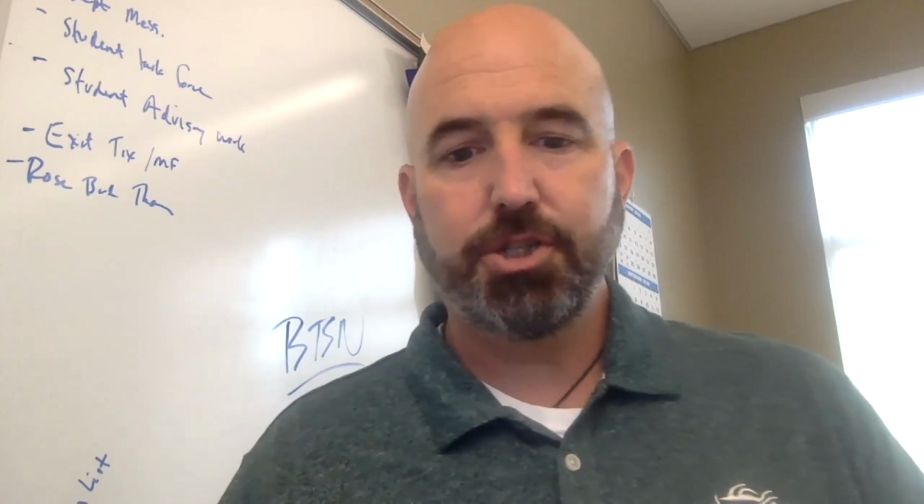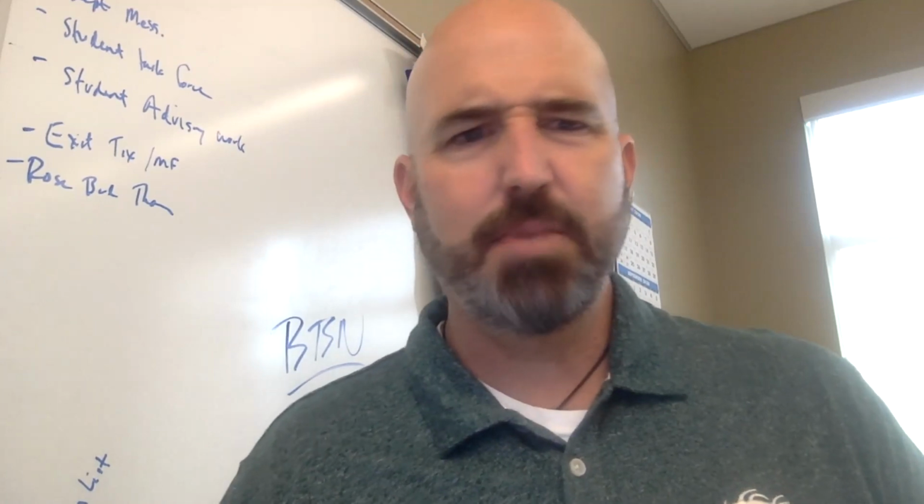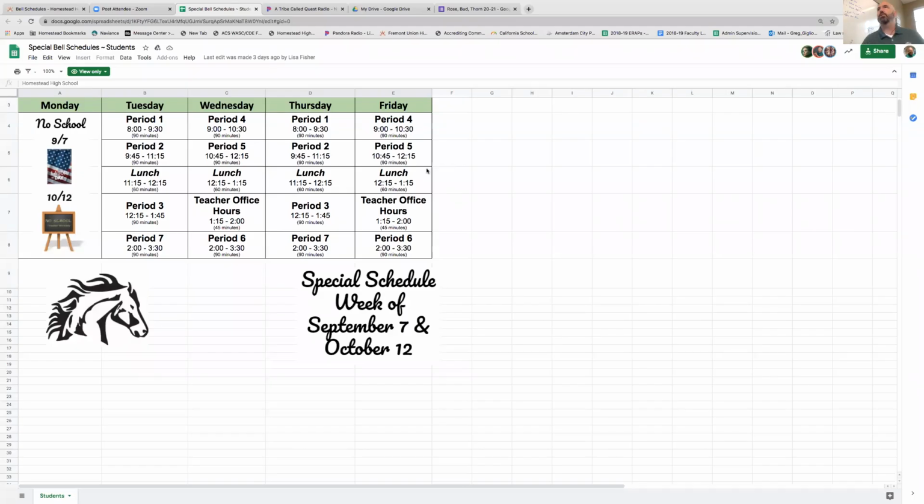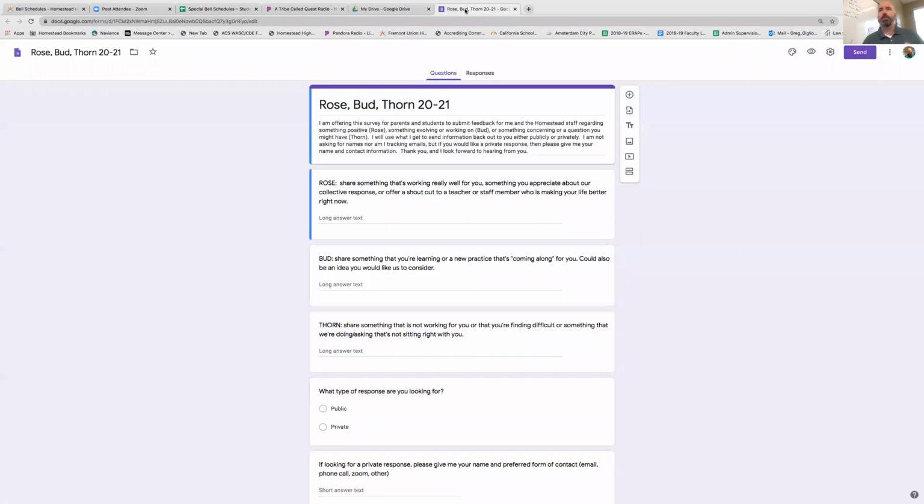The last thing, I'm going to share my screen one more time because I want to actually show you that one of the things that we're working on, and you'll see in the email that this video came with, is that there's a link to a survey. It's called the Rosebud Thorn survey. It's a Google form. All of it is optional. You don't have to answer all the questions. It's whatever one you want to.